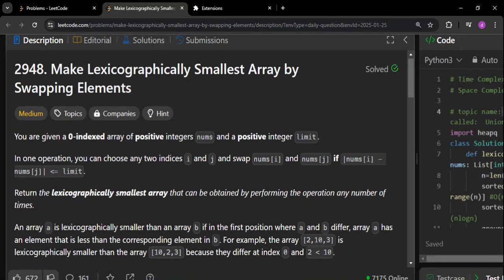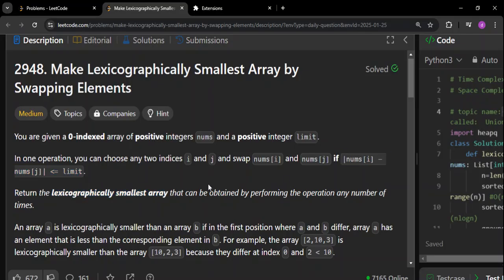You are given a zero indexed integer array of positive integers. It's called nums, and they've also given a positive integer called limit. In one operation, you can choose any two indexes, they are calling them i and j, and you can swap the values in them. That is, nums of i can be swapped with nums of j if the absolute difference of them is less than or equal to limit.